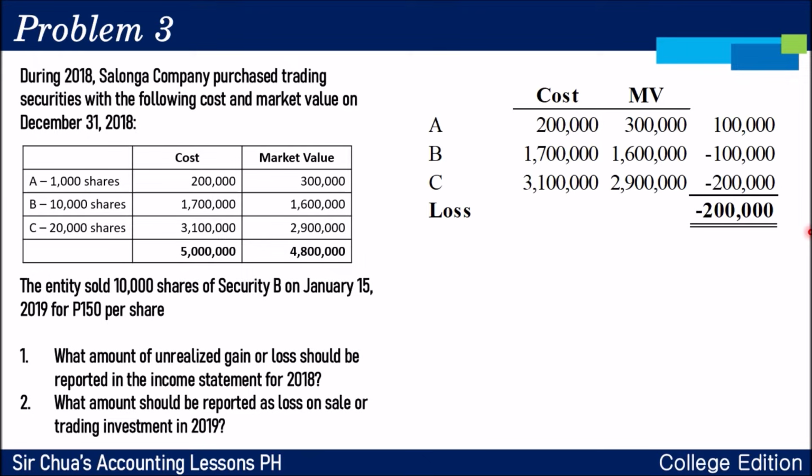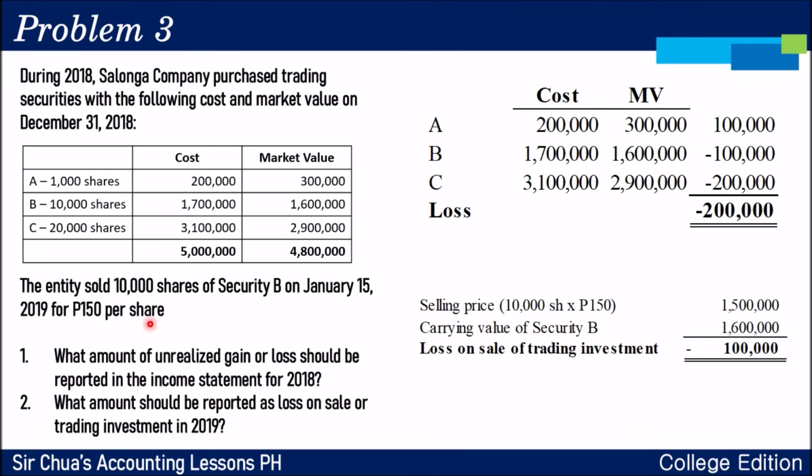Paano naman yung 10,000 shares na binenta noong January 15? Now, remember, the accounting records will be adjusted up or down depende kung tumaas or bumaba yung market value. As with the case of A, tumaas yung market value niya to 300,000. Si B, ang carrying amount niya na is yung mismong market value na binaba, which is 1.6. And si C naman, bumaba ng 2.9. Ngayon, si letter B daw po kasi is binenta noong January 15 for 150 pesos per share.